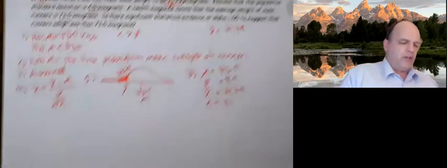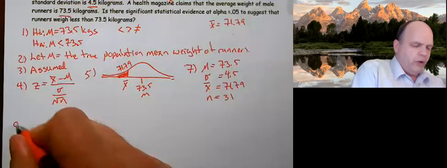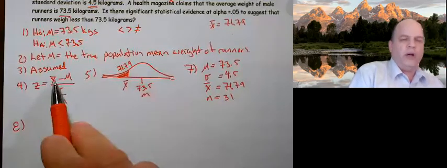So number 8 tells us to plug our values into this equation.